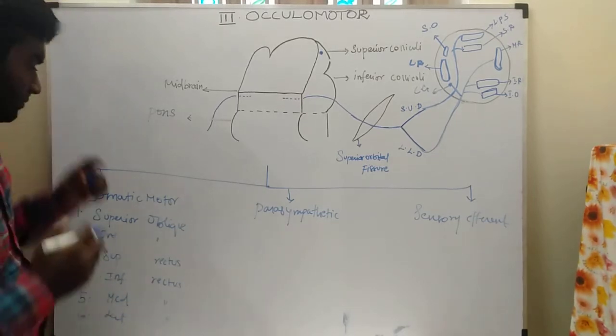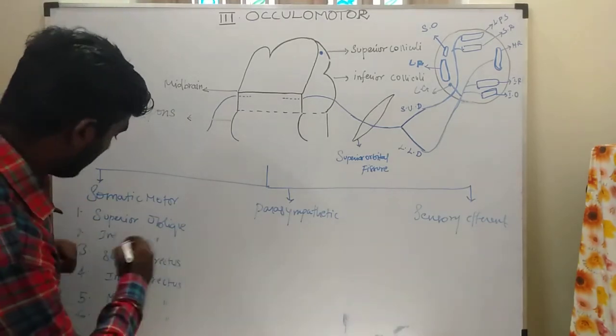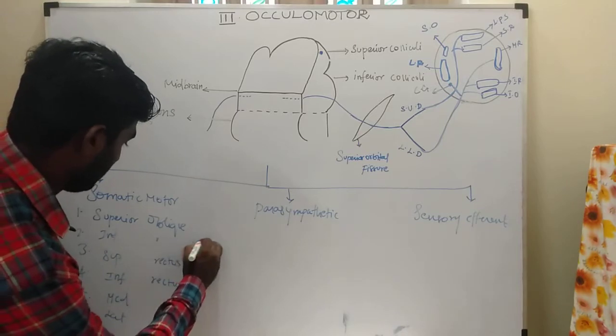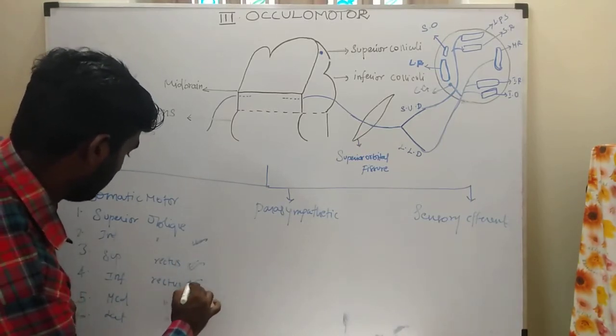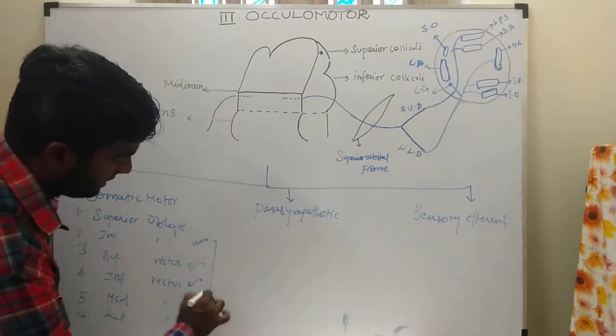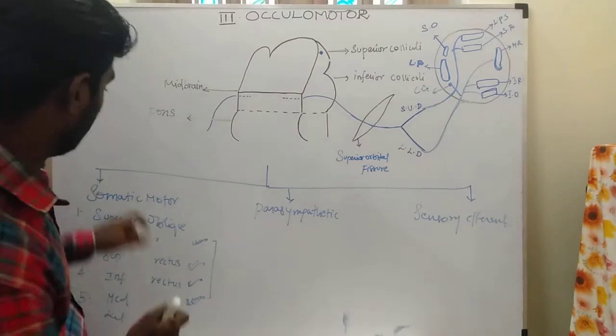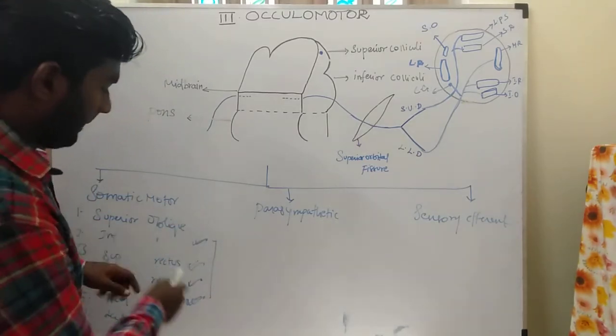The oculomotor nerve supplies four of these muscles. What are they? The inferior oblique, superior rectus, inferior rectus, and medial rectus. These four extraocular muscles are supplied by the oculomotor nerve; this is the somatic motor part.